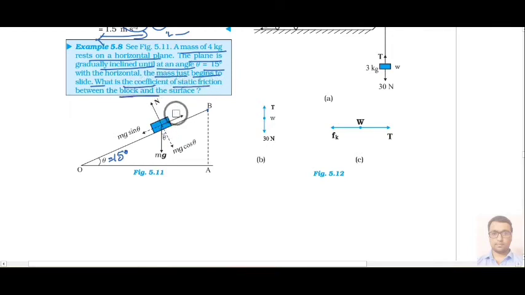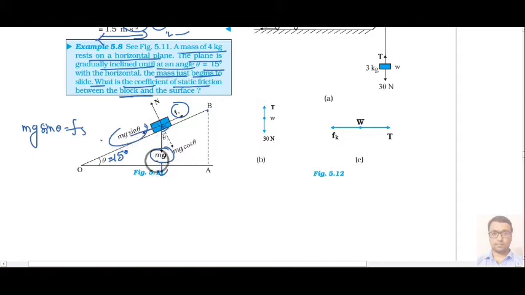Now we know that if the particle is at rest in this condition, it is neither moving downward nor upward. Then the total force on this particle should be 0. In magnitude, the force along the incline, that is mg sine theta, should be equal to the friction force, that is Fs. This block has a tendency to slide in the downward direction. And why are we writing mg sine theta? Because its mass is m and its weight will be mg in the downward direction.